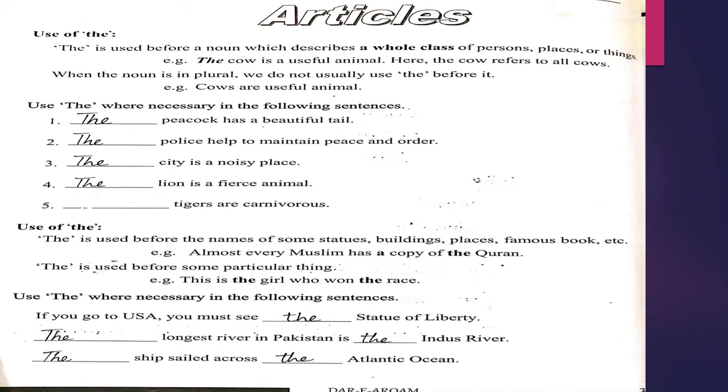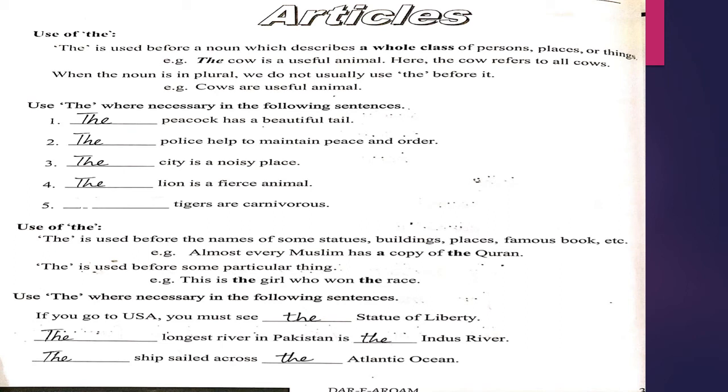"The" is used before the names of some statues, buildings, places, famous books, etc. Example, almost every Muslim has a copy of the Quran. "The" is used before some particular things, like this is the girl who won the race.